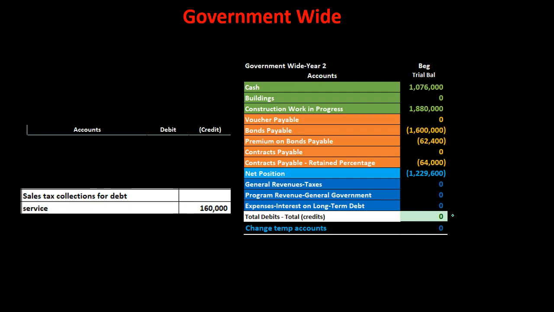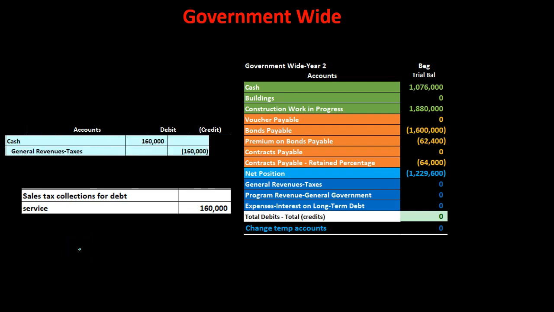Moving on to the next item, we are back into the government-wide activities. We have the sales tax collections for the debt service. So we have sales tax. That's going to be a type of revenue because we're the government, so we have taxes as a kind of revenue. And we're collecting it specifically for the servicing of the debt.